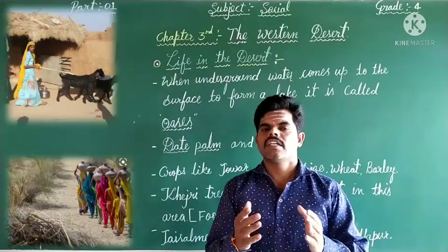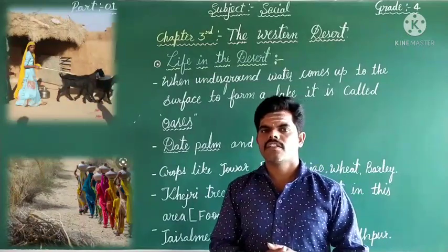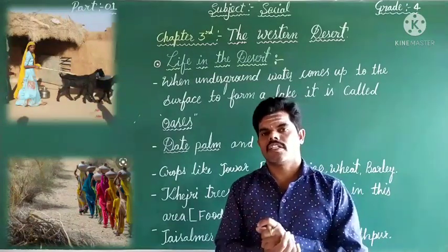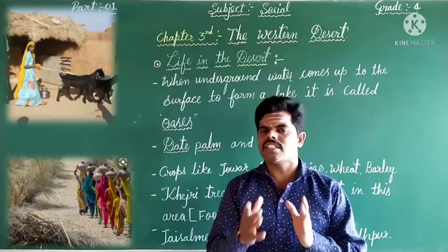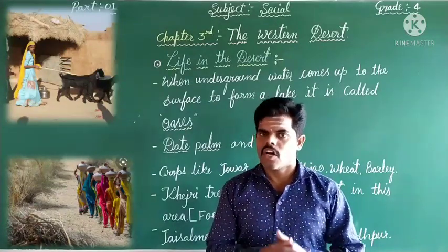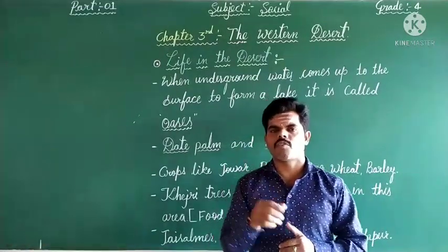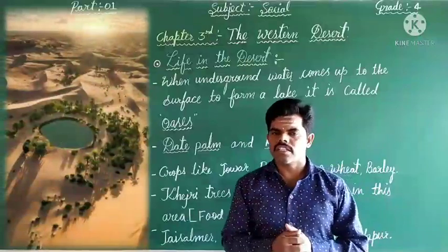Especially in our India, in Rajasthan state, we can see the Thar desert. Although we can find some oases in this region also.